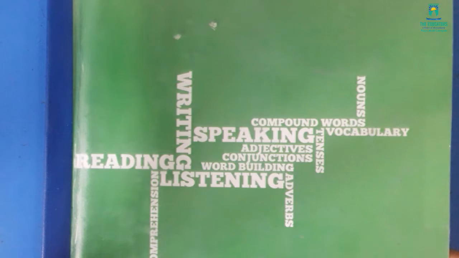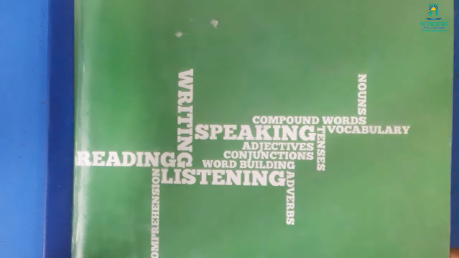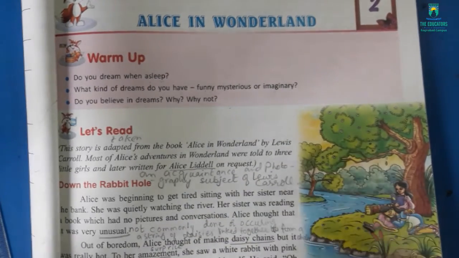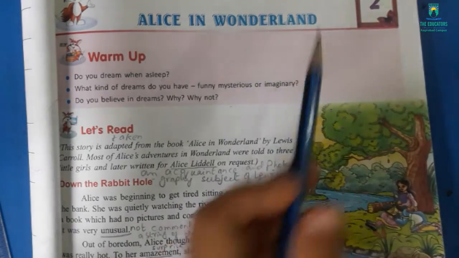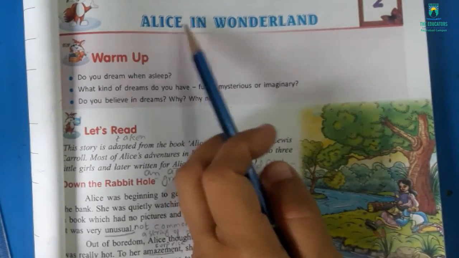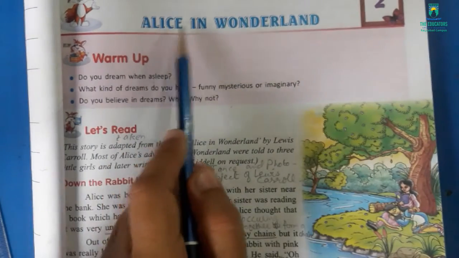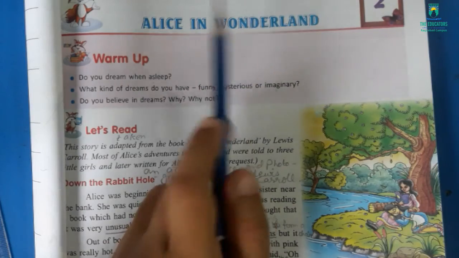Today we are going to do English language class 5 book. Please take out your textbook of English language. Today we are going to do Unit 2, Alice in Wonderland. Please take out your book, page number 21, Alice in Wonderland.